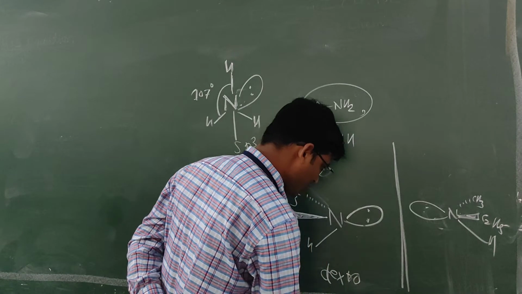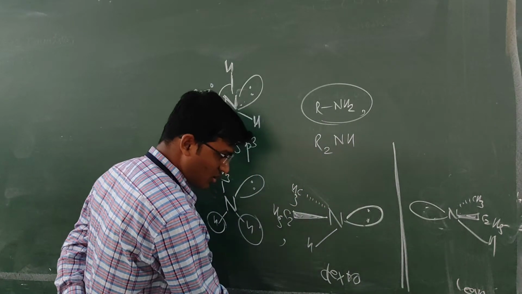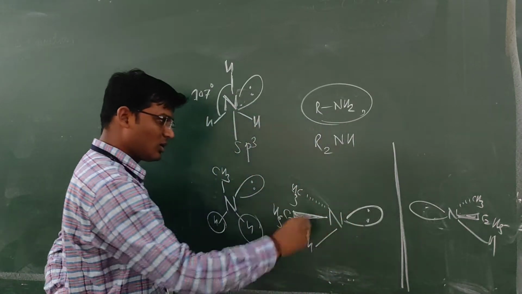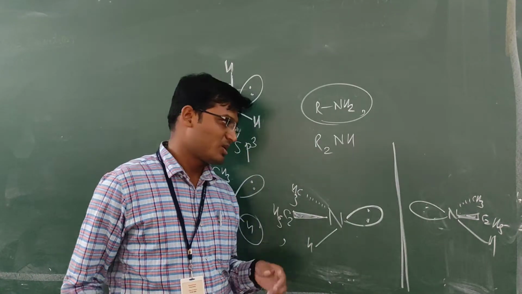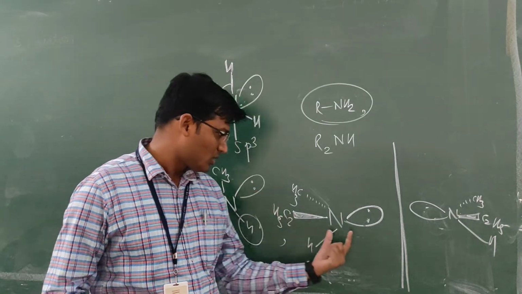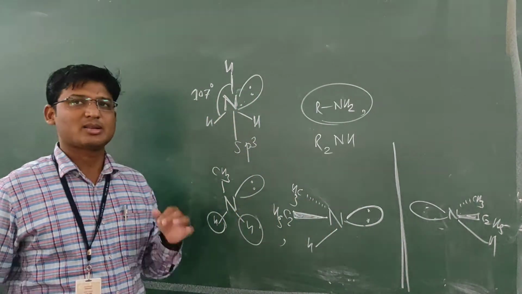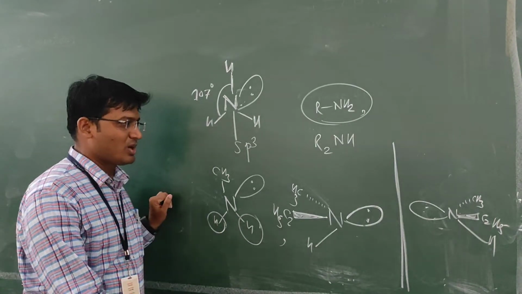If we consider this dextro, then the other is levo. If we consider this levo, the other is dextro. These are the mirror images of each other, non-superimposable mirror images. Therefore, these are the enantiomers of each other. Therefore, secondary and tertiary amines which have a chiral center show optical isomerism.